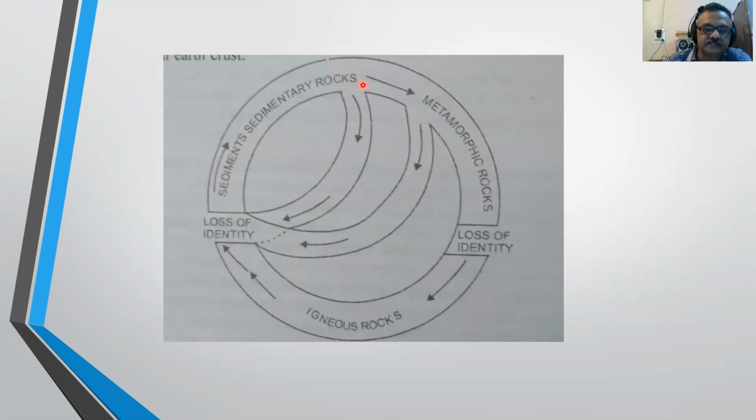So students, this is the geological cycle of soil. That is how igneous rocks are formed, then sedimentary rocks are formed, and metamorphic rocks are formed. Now, from this, how these rocks are converted into the soil, then from the soils, then how igneous rocks are formed. So, this is the whole cycle which defines the geological cycle of the soil. That is how rocks are formed in the soil and how soil is formed from the rocks.